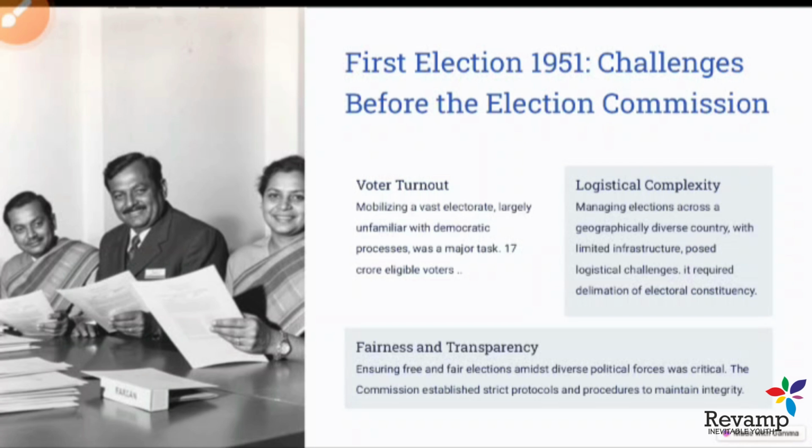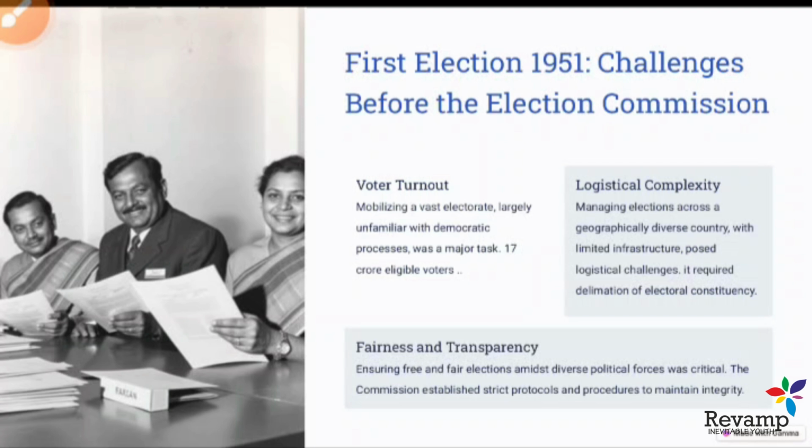And the second thing is logistical complexities. Managing such a large-scale election needed infrastructure, and as a newly independent country we had no past experience of the electoral process. So it also became a challenge for the Election Commission. And then fairness and transparency, which is a first and foremost principle of any electoral process.